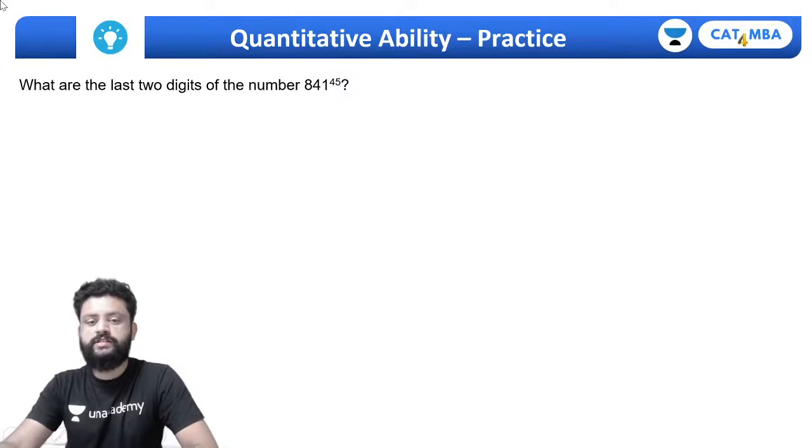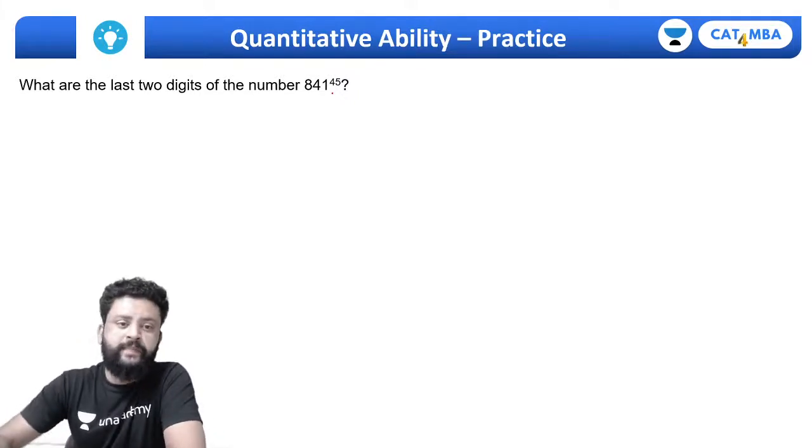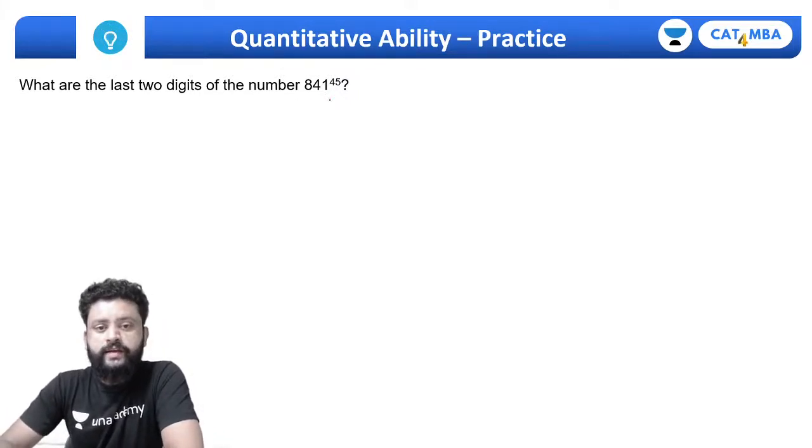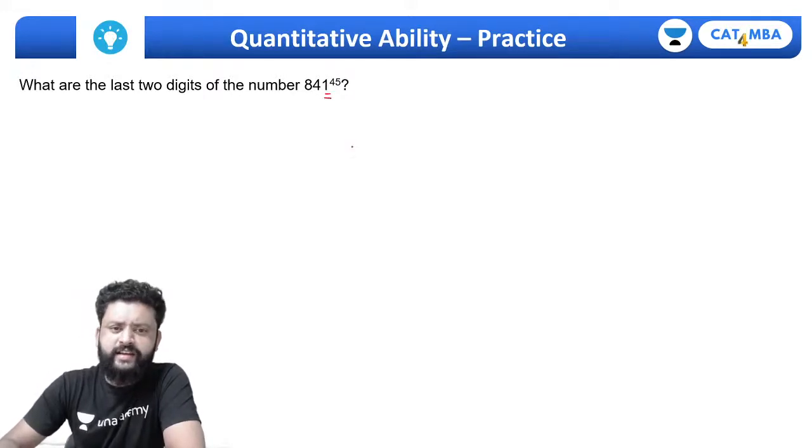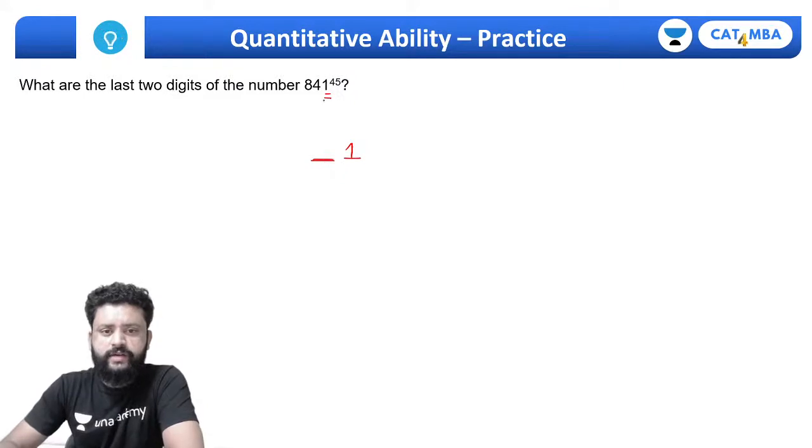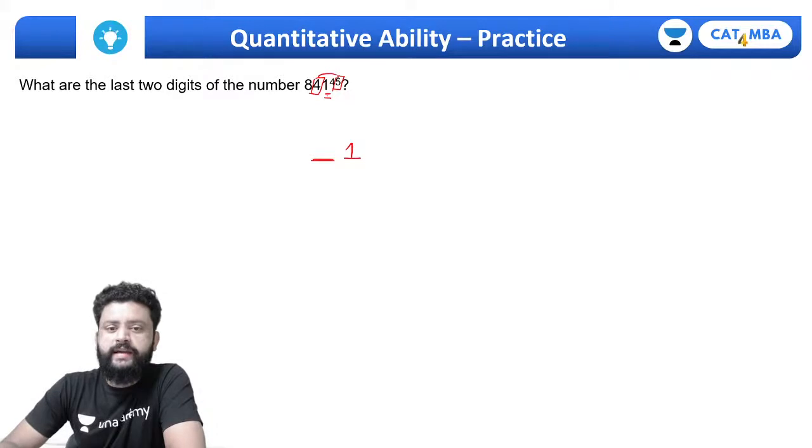It's just a half an hour session and you can watch that and understand the concept. It's so simple. If a number's last digit is 1, definitely the last digit has to be 1. But how to get the second last digit? If the number's last digit is 1, what you need to do is take the tens place digit of the base and the units place digit of the index, and multiply them.